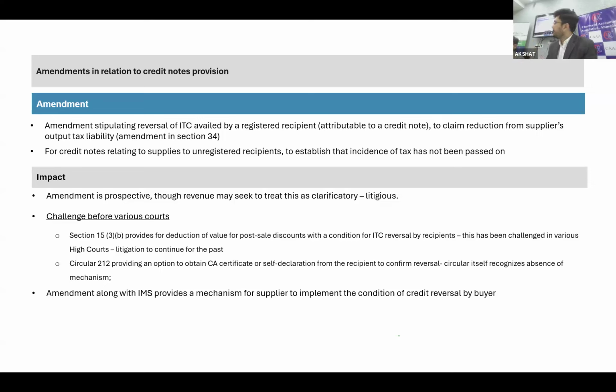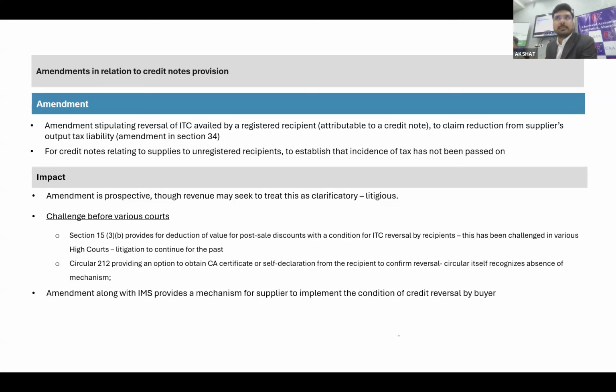And when you are raising the credit note to an unregistered person, then obviously unjust enrichment should not be there, because an unregistered person is anyway not going to claim the credit or reduce the credit. So this is what the change is. But the points to ponder, or rather the discussion point with respect to this change, is that under GST, there are various onus to prove.